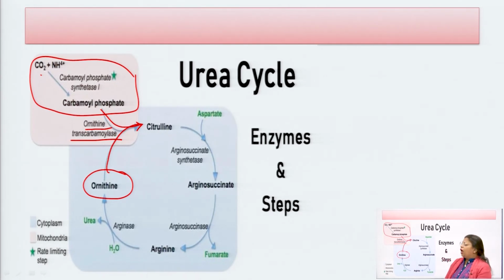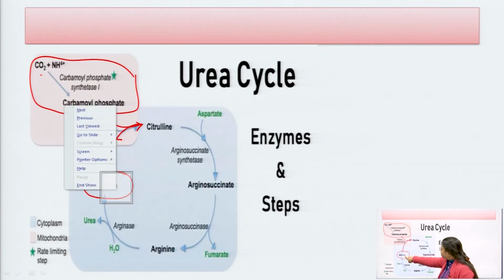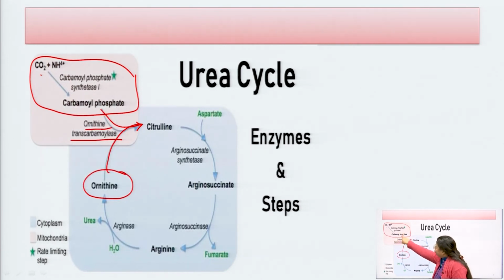Now this reaction moves from the mitochondria to the cytoplasm, so this citrulline is synthesized in the cytoplasm. Ornithine present in the cytoplasm and carbamoyl phosphate from the mitochondria react together to form citrulline in the cytoplasm.